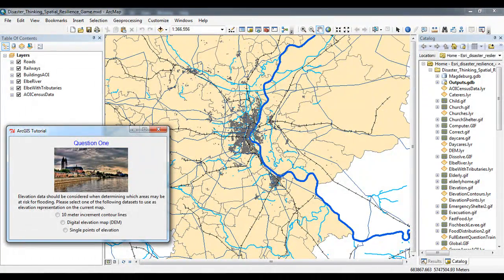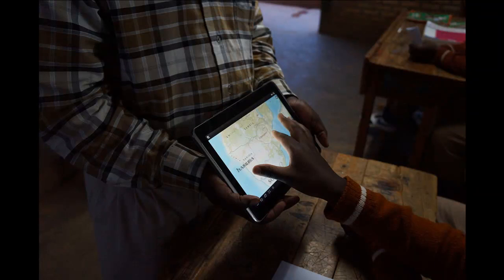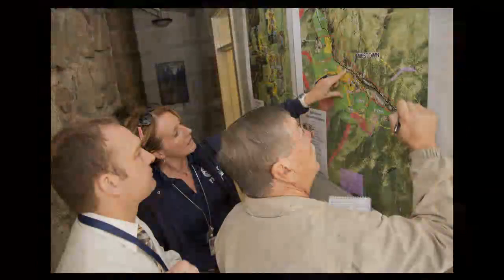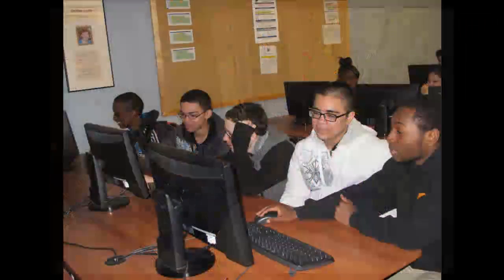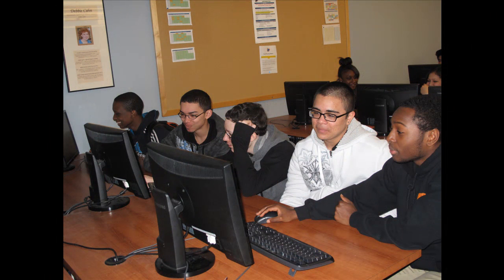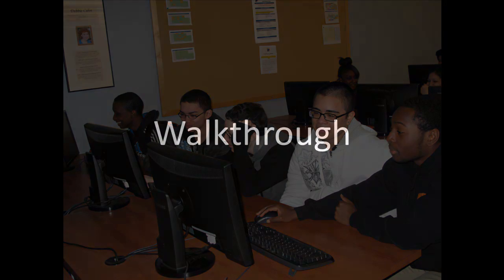Intended users of our game are city personnel, community partners, schools and local communities, and professionals from the social and economic sector. Our approach is unique in that we have designed our game so that players need no prior GIS experience and can take full advantage of the power of desktop ArcGIS to build and learn disaster risk reduction and resilience spatial thinking skills.